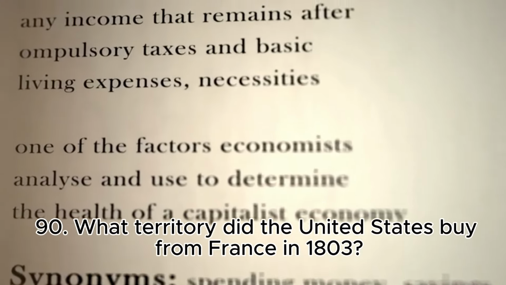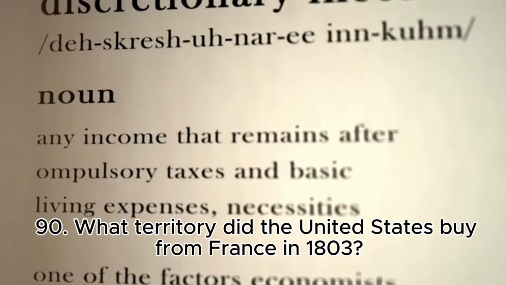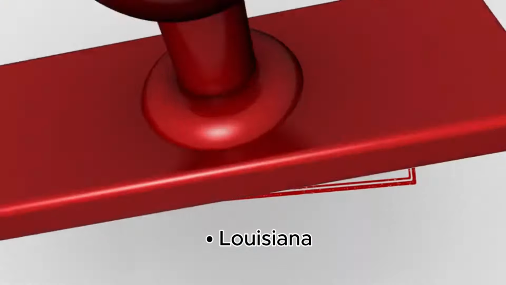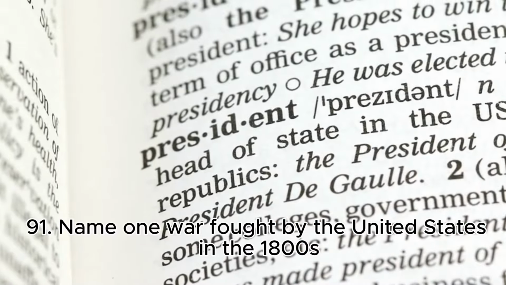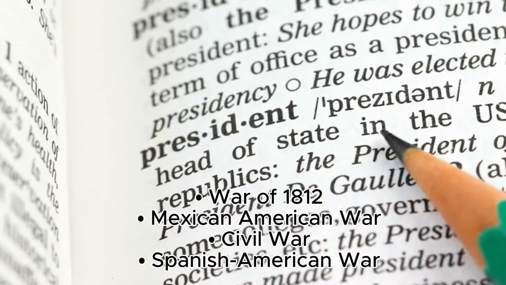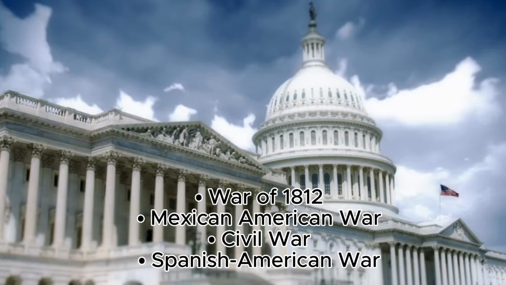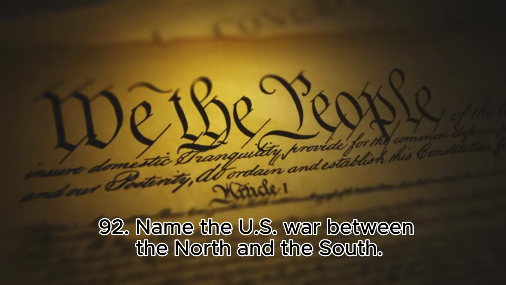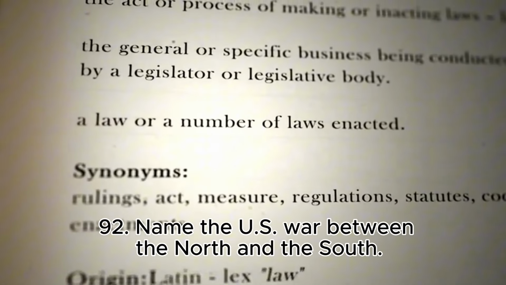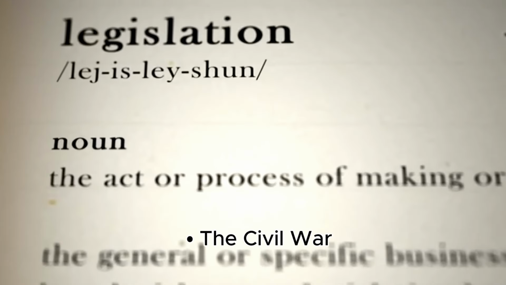90. What territory did the United States buy from France in 1803? Louisiana. 91. Name one war fought by the United States in the 1800s. War of 1812, Mexican-American War, Civil War, Spanish-American War. 92. Name the U.S. war between the North and the South. The Civil War.